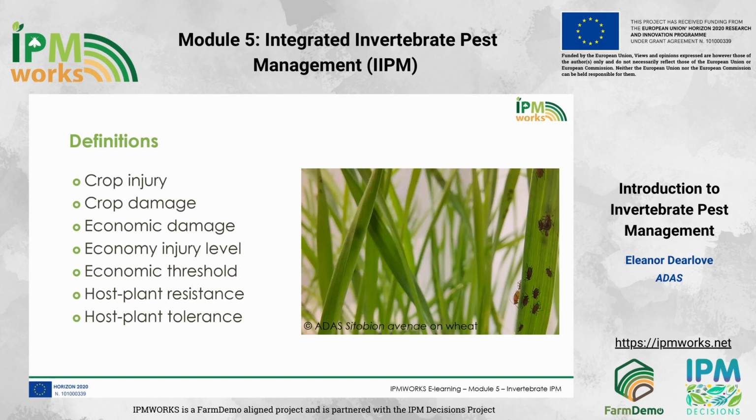The economic injury level is the lowest pest population density that will cause economic damage. And the economic threshold is the pest population density at which control measures should be implemented to prevent pest populations reaching the economic injury level. The host plant resistance is the relative amount of heritable qualities possessed by the plant which influence the ultimate degree of damage done by invertebrate pests. And finally, host plant tolerance is the capacity for a crop to be injured without any discernible impact on yield. We will use these terms throughout the invertebrate IPM module.